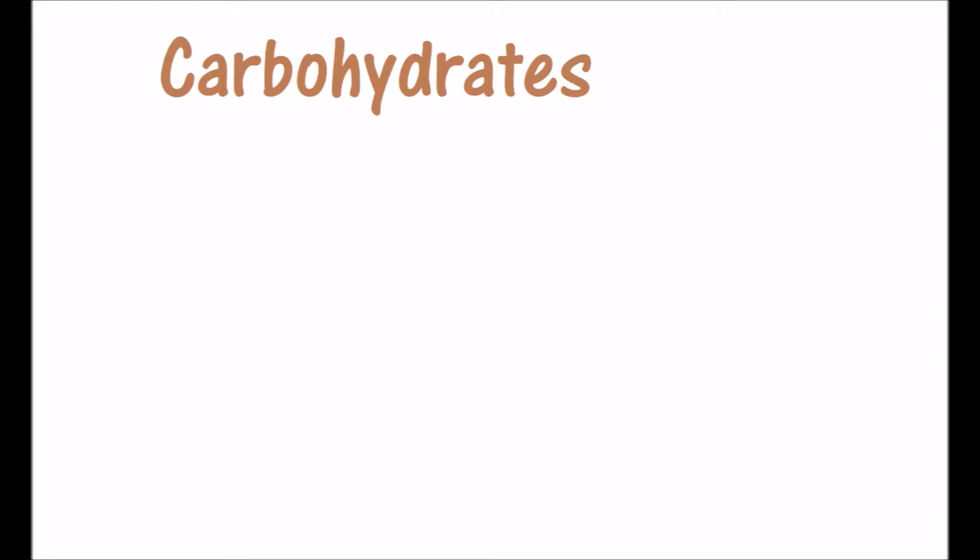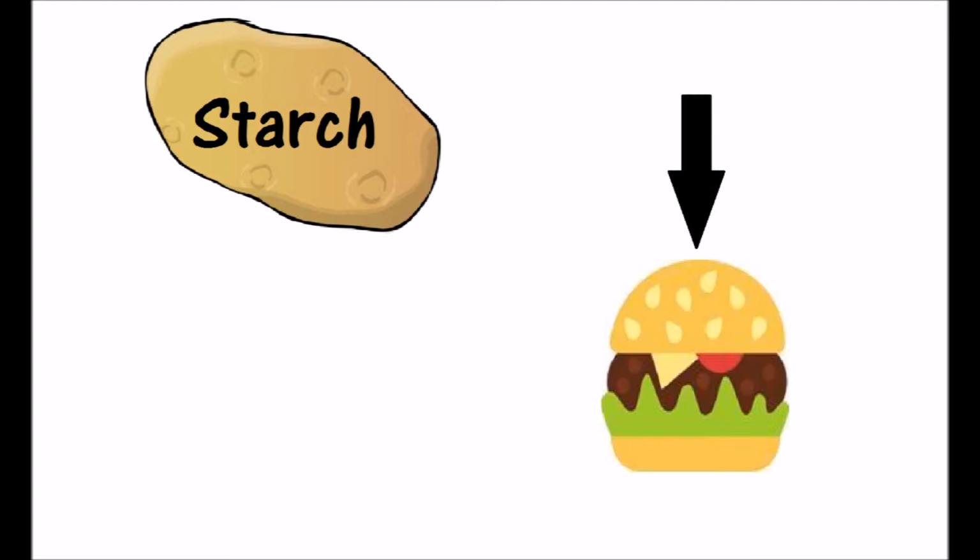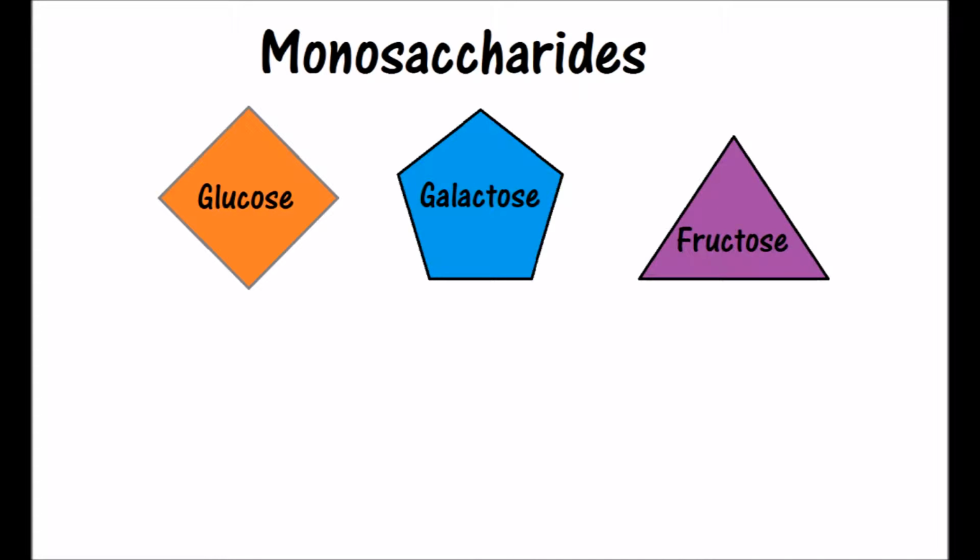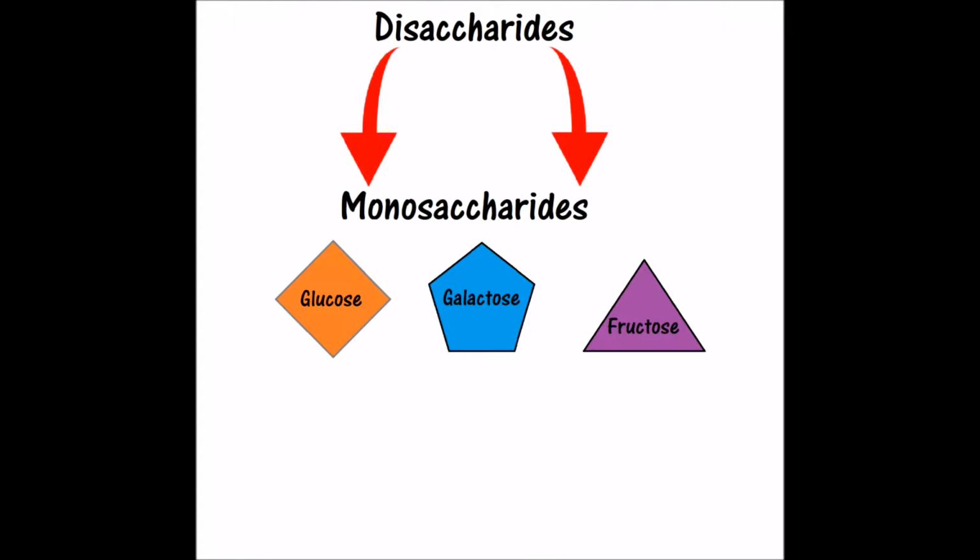Most of the digestible carbohydrates in our diets come from starch, just like that bun you're eating. The three most common monosaccharides in our diet are glucose, fructose, and galactose. Our disaccharides, or complex carbs, are broken down by our body's digestive system to form monosaccharides.